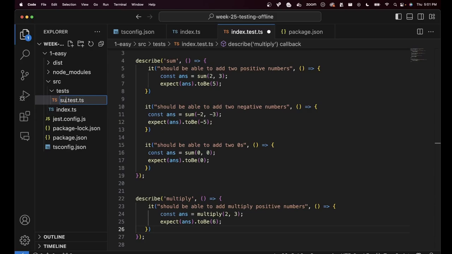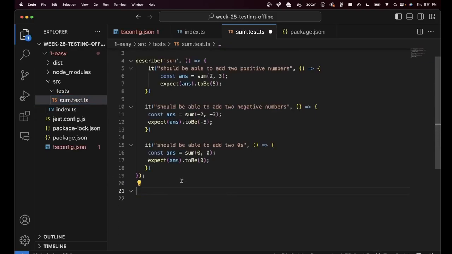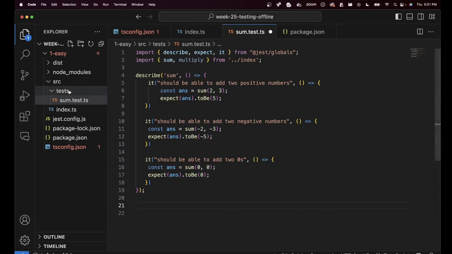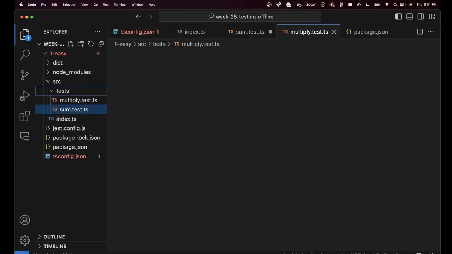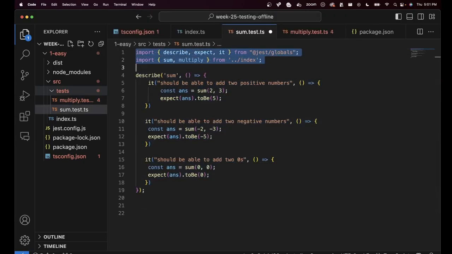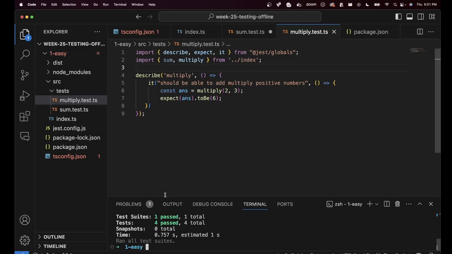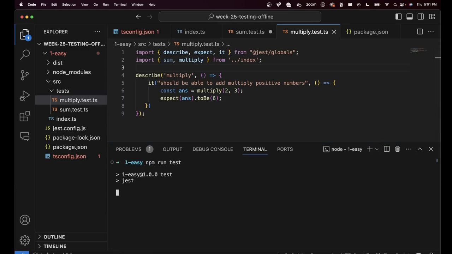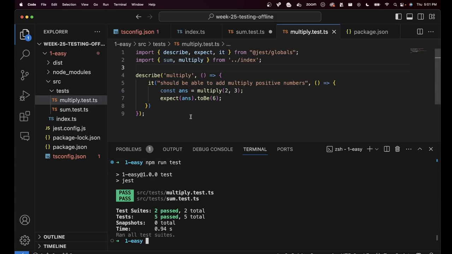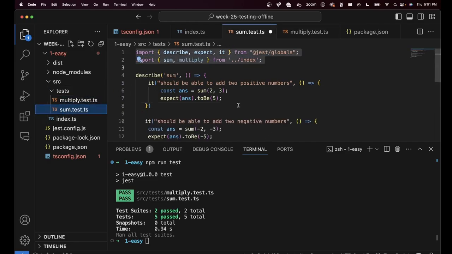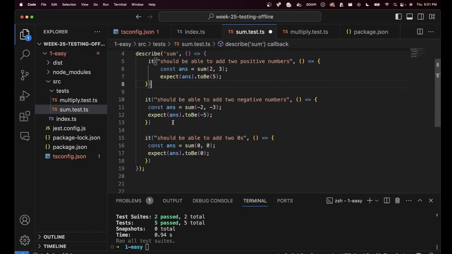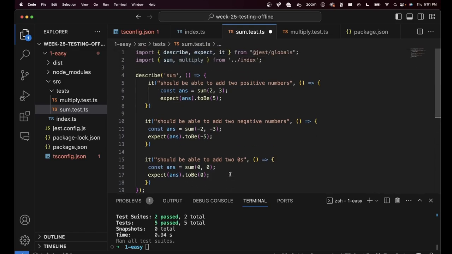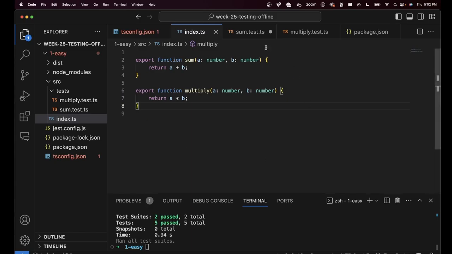I can have a separate file called sum.test.ts where I have the sum describe block. I can have another file called multiply.test.ts where I have the multiply block. And if I run npm run test, it does the same thing, but with better structuring. A simple multiply.test.ts file has the multiply block, and the sum.test.ts file has the sum block and has the 3 test cases. That is how you write test cases for a simple application that looks like this.